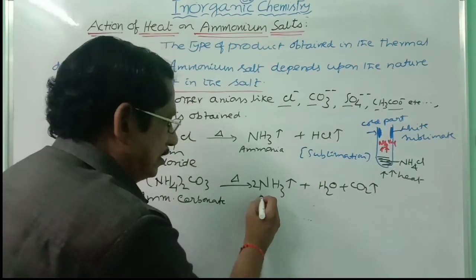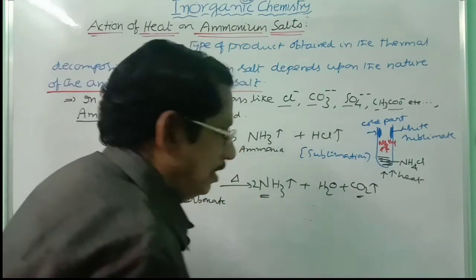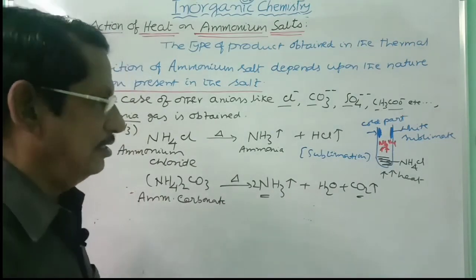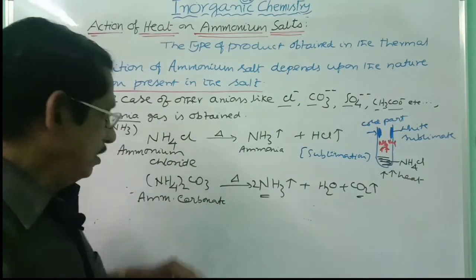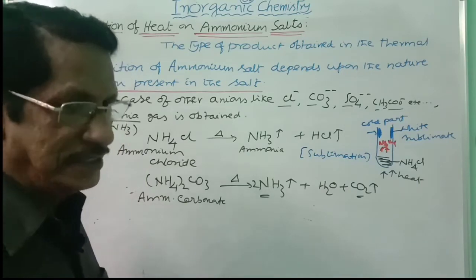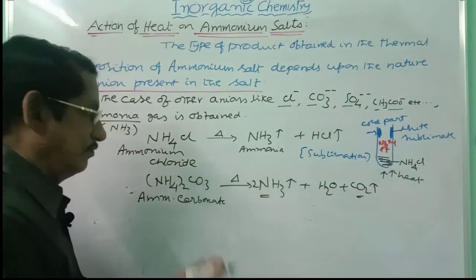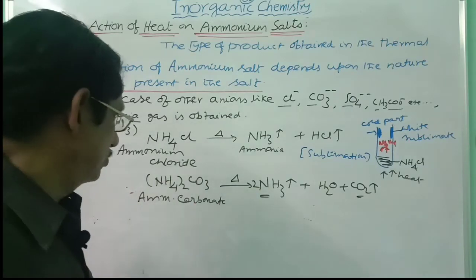So along with ammonia gas, CO2 gas is also obtained. Ammonium carbonate gives ammonia plus H2O plus CO2. Ammonium carbonate is also called smelling salt, because that characteristic pungent smell is obtained if you smell it.